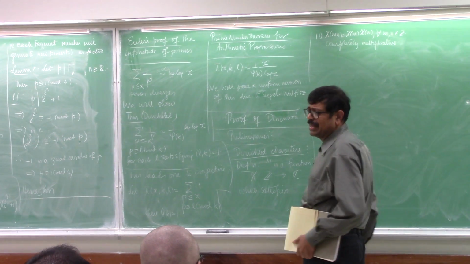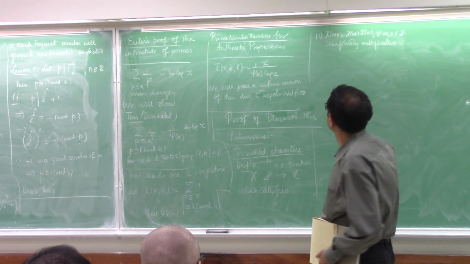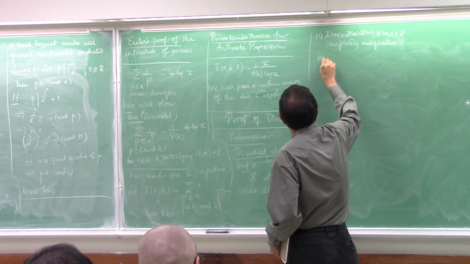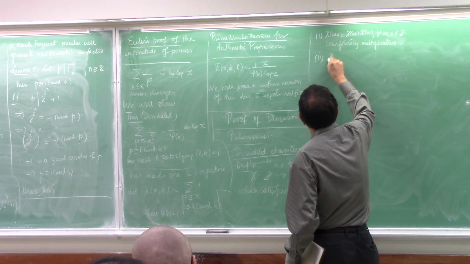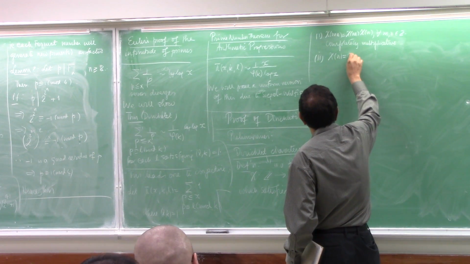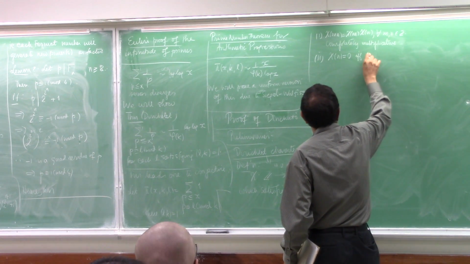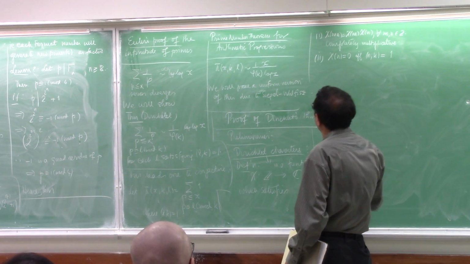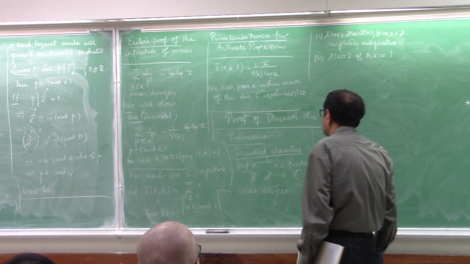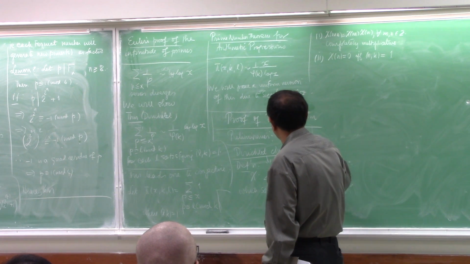And I'll give you an example of a Dirichlet character. The second condition is that the character is nonzero if and only if n and k are relatively prime. So I should really say a Dirichlet character with respect to k, modulo k.